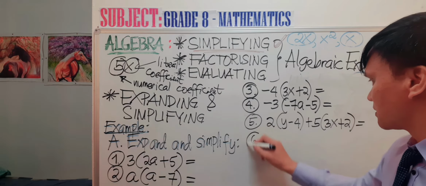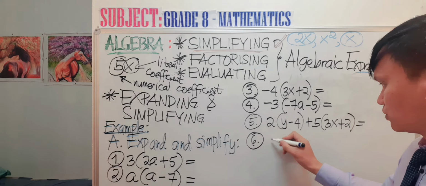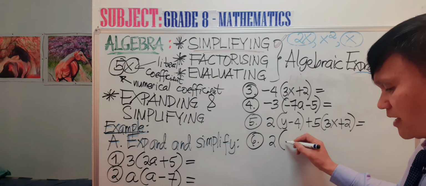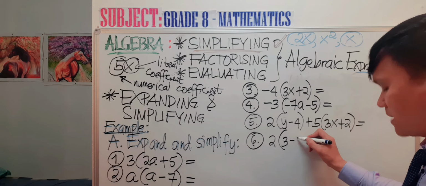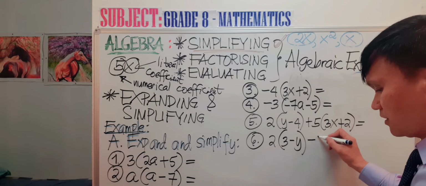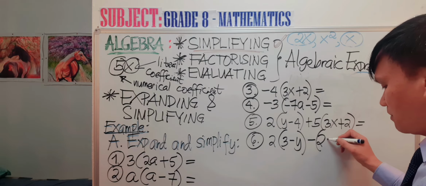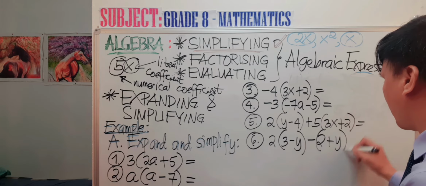Number 6, we have 2 open 3 minus y, minus 2 open, plus y.